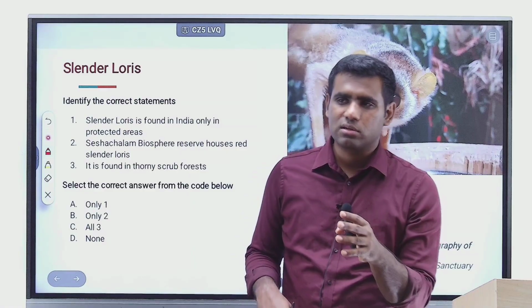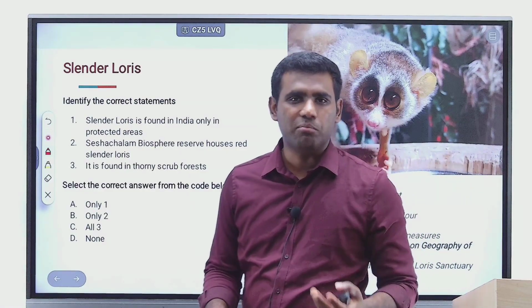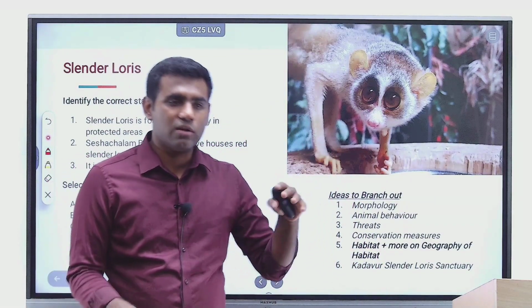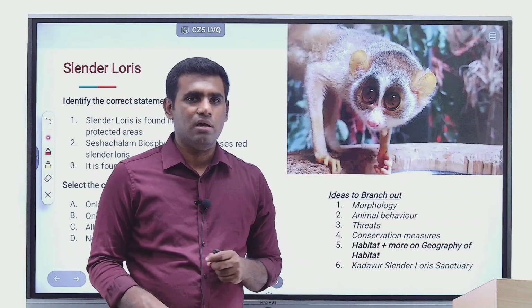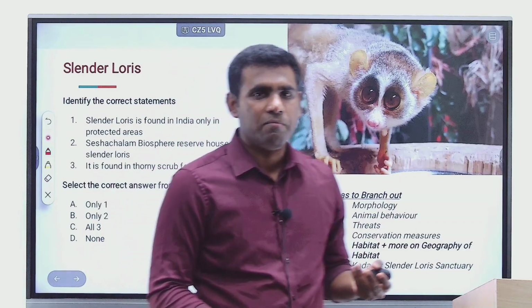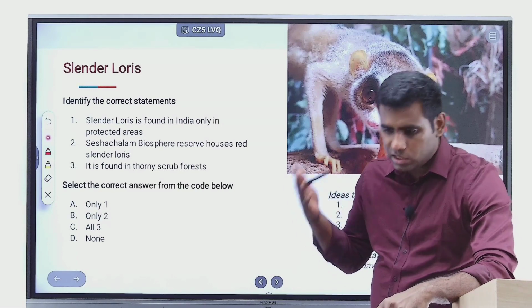So it was hunted for a very long time without people realizing its ecological importance. Slender loris is very good in controlling pests in farmlands, right? But people used to just hunt it down. It's only now that a lot of awareness has started coming because of the initiatives taken by the government.